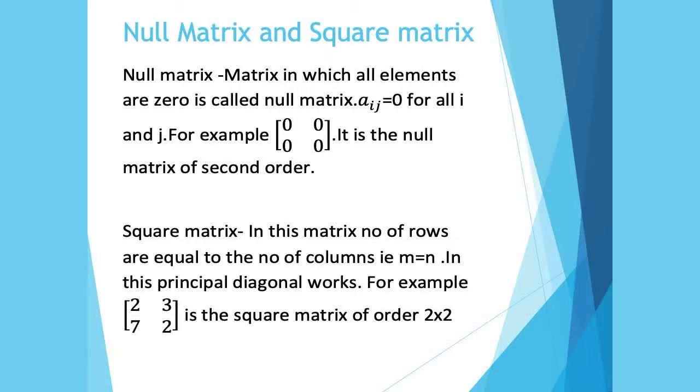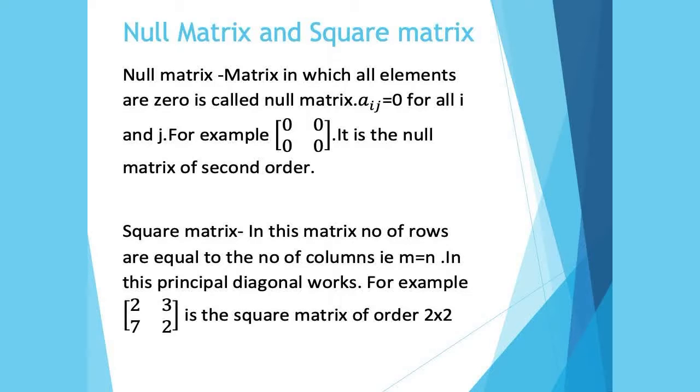For example, I have taken here 2 3 7 2. See, in this matrix there are 2 rows and 2 columns. 2 rows हैं, first row is 2 3, second row is 7 2, and first column is 2 7, second column is 3 2. So in this matrix there are 2 rows and 2 columns. So we take the order of the matrix here as 2 cross 2. It means it is a square matrix of order 2 cross 2.